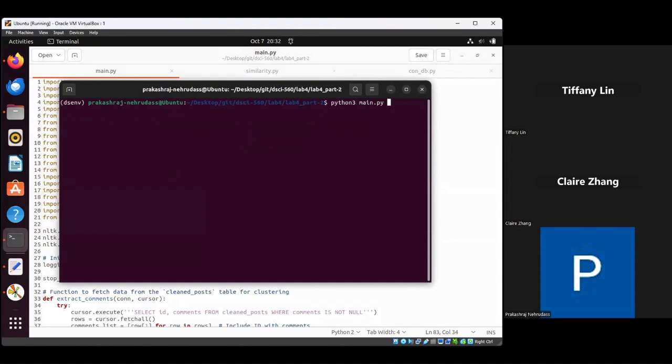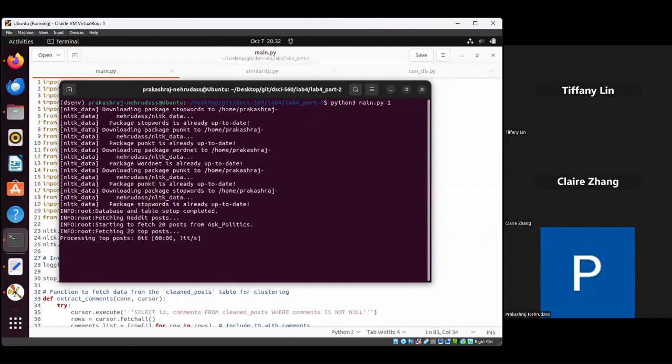And for this, I have predefined the posts to be fetched from Reddit as 20, and I'm specifying the time here. Let's say it should update every 1 minute. And yeah, start with the database setup and start fetching the posts.